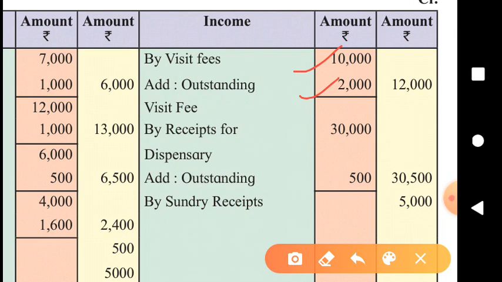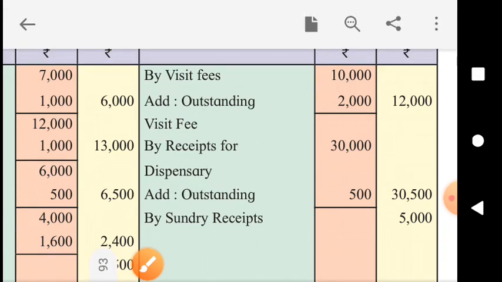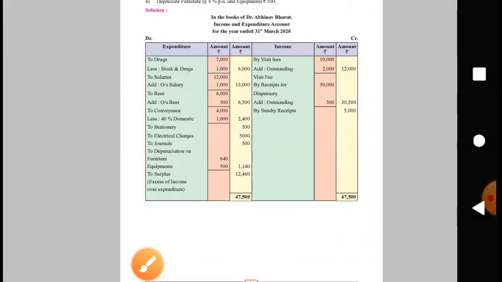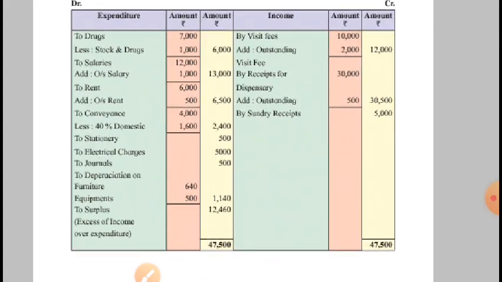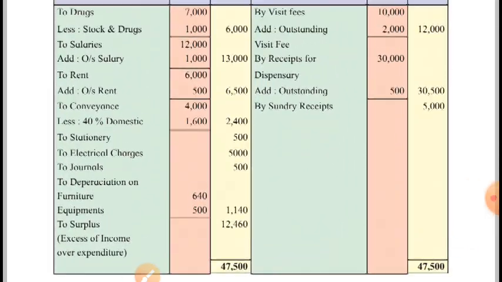So total income 12,000. Dispensary receipts already got 30,000. Will get 500 not yet received. Total 30,500. That's it. Fortunately, here this concern is in profit, but we can't call it profit. It will be called surplus.